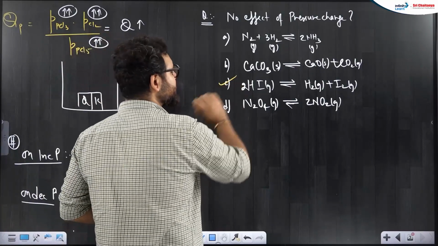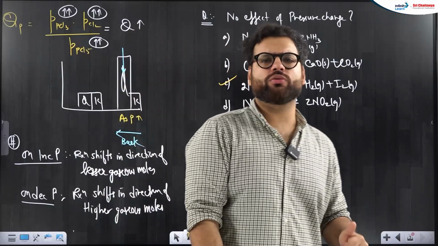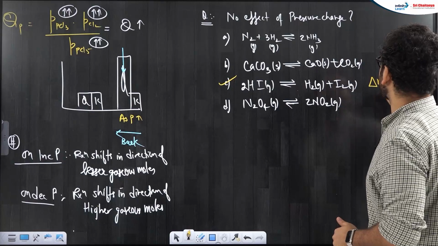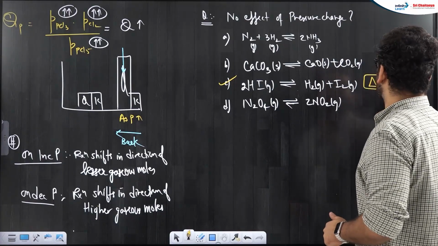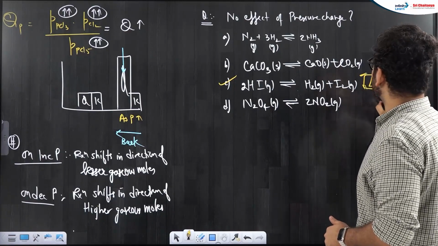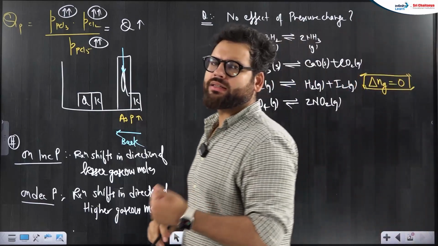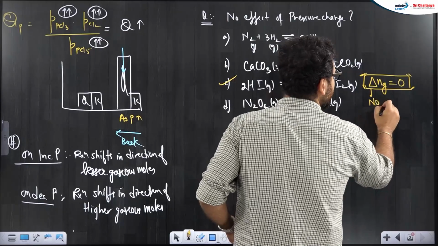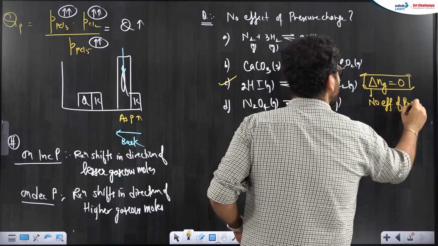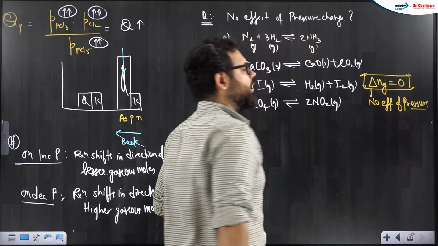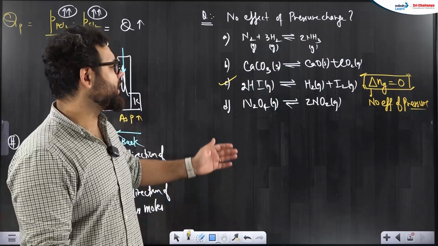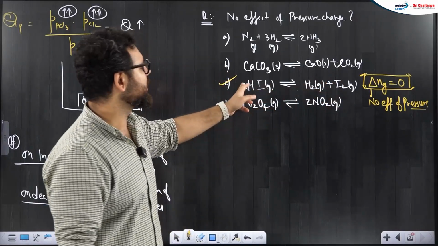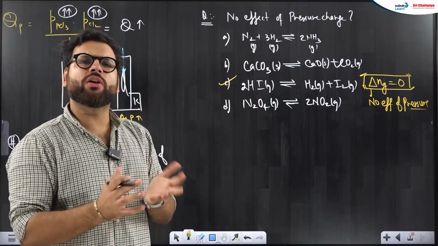It is option C. Here the left hand side has 2 gaseous moles, and the right hand side also has 2 gaseous moles. So we say delta Ng for such reactions is 0. Remember, whenever delta Ng is 0 in any chemical equilibrium, there is no effect of pressure, because Q will increase at the top and bottom equally. It will double up on the numerator and also at the denominator. So Q will not change.